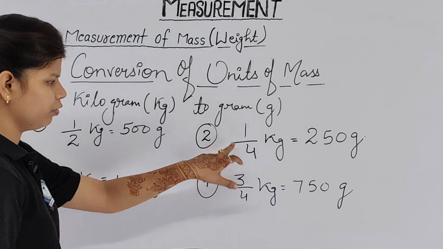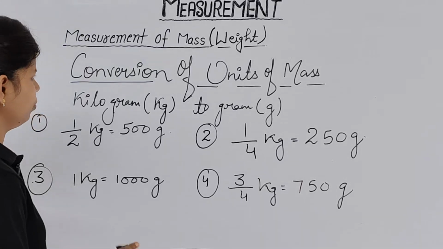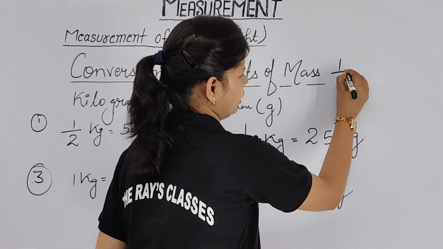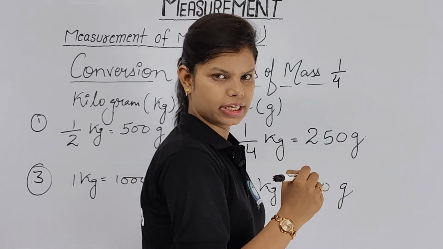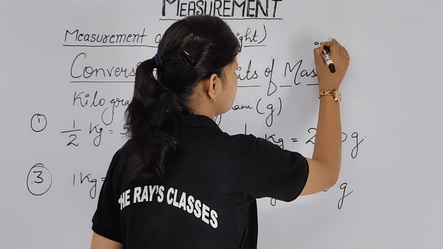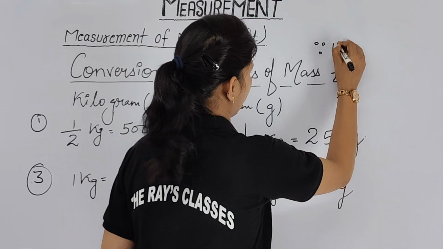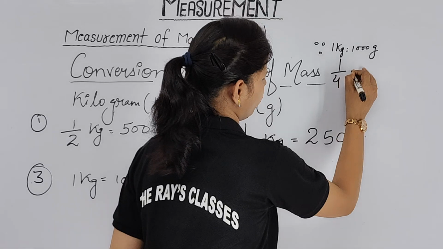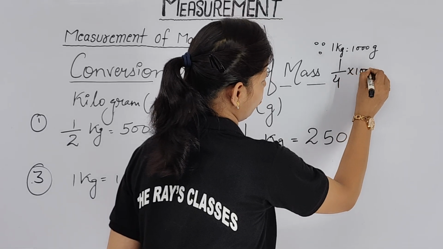Otherwise, if you have to find this one, I'll let you know with an example. Like you can see 1/4 kg is written. So you know, since 1 kg equal to 1000 gram, therefore 1/4 into 1000.